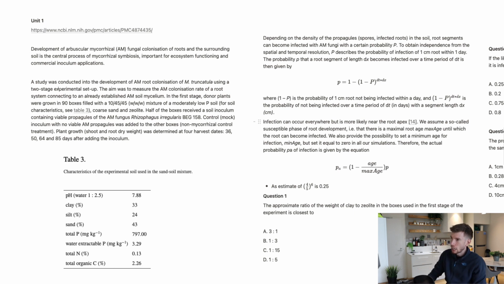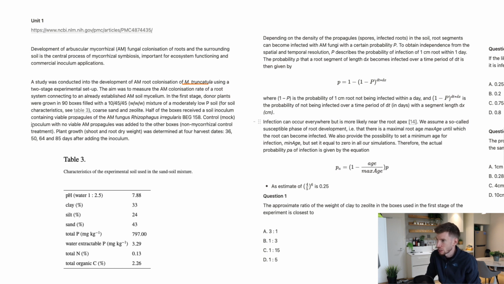So a study was conducted into the development of AM root colonization of this particular one. Whenever I see the Latin genus and species, I always pay pretty close attention to that because that might be the handle that they're going to link through the rest of the question. Using a 2-stage experimental setup, the aim was to measure the AM colonization rate of a root system connecting to an already established AM soil mycelium. In the first stage, donor plants were grown in 90 boxes filled with a 10-45-45 split weight for weight for weight, which is what the W means, mixture of a moderately low P soil, or phosphorus soil.